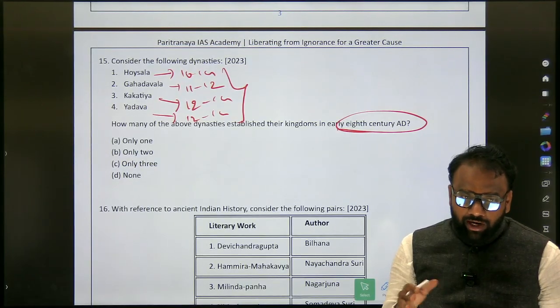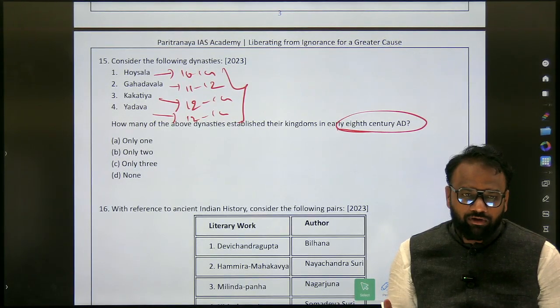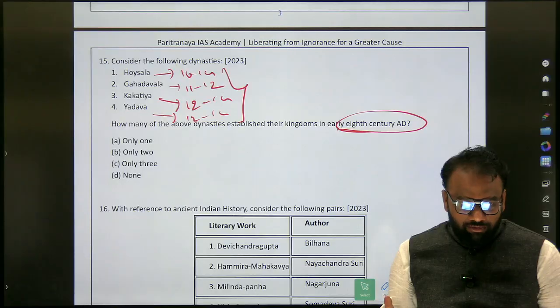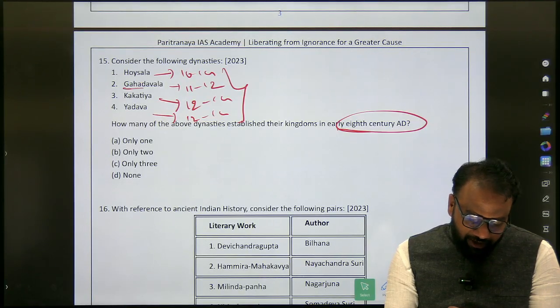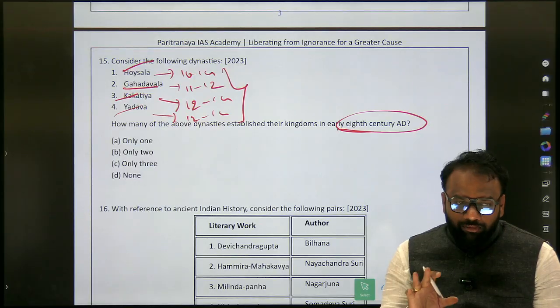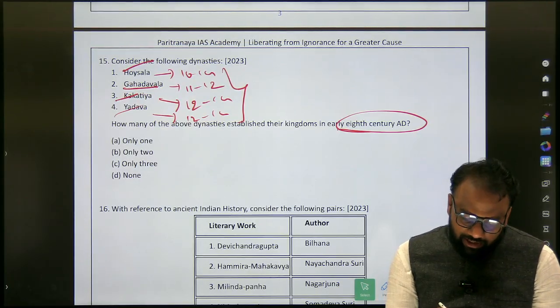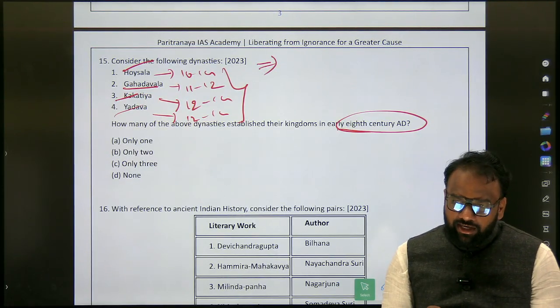And also, when you look at the southern invasion of Malik Kafur, except the Gardwala dynasty, he attacked Hoysalas, Kakatiyas, Yadavas, one after the other. So from that context also it is important. So we shall connect the context here.